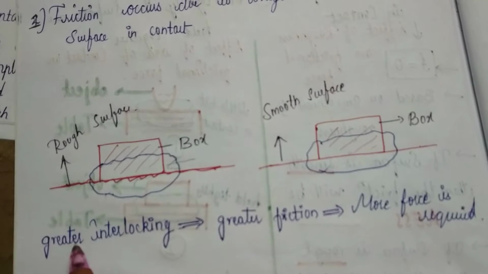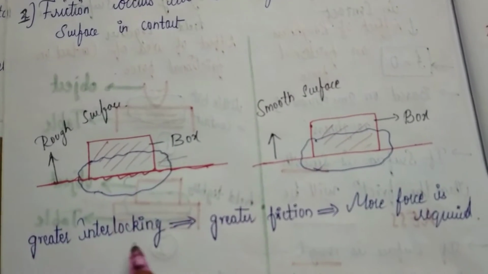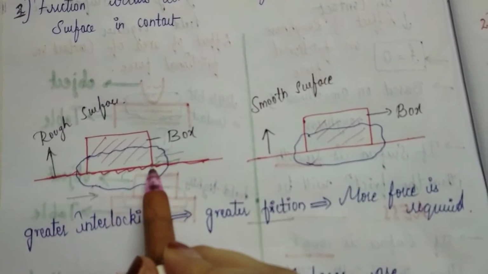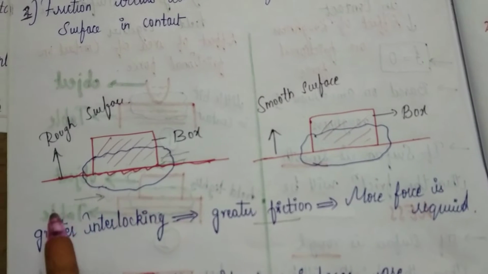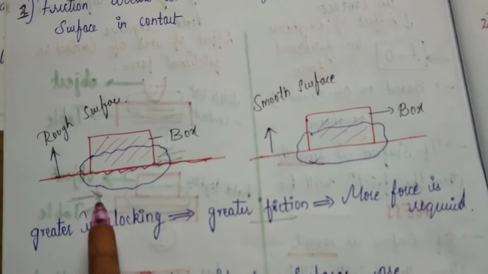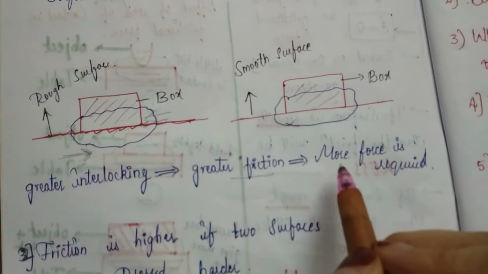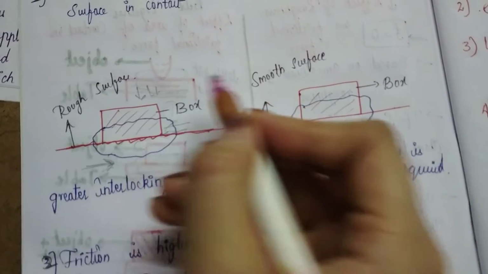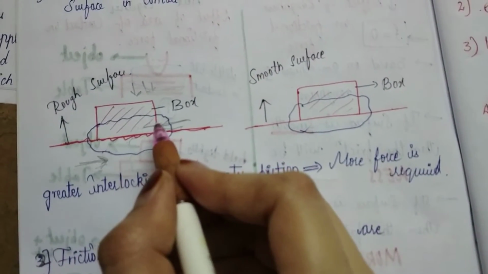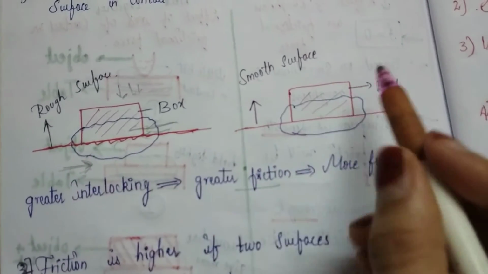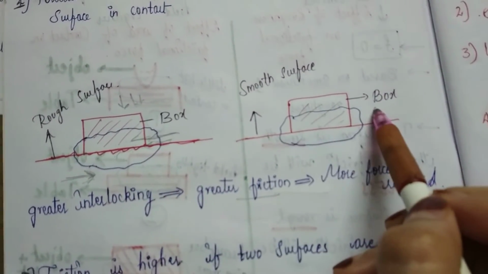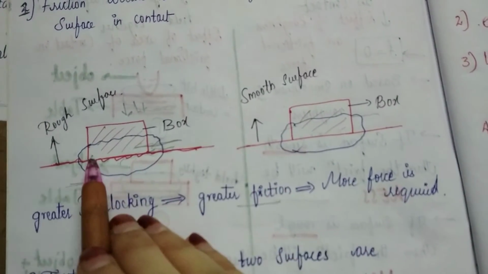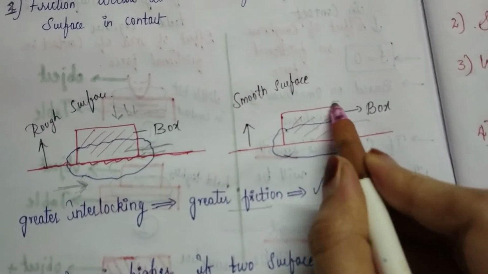So when there is greater interlocking, greater friction will come from the opposite direction. If we are applying force from here, and greater interlocking is over here, then the friction will be more. Greater friction will come in the opposite direction. Then we have to apply more and more force to pull the box. But in the case of a smooth surface, the box can be moved easily, whereas on a rough surface it is difficult to pull the box.